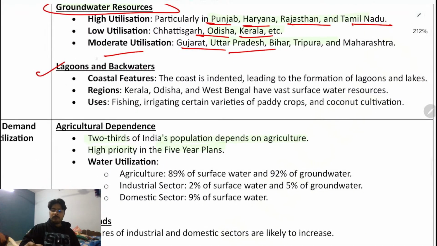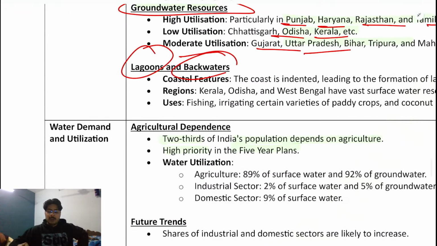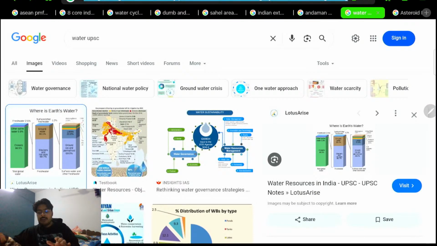Lagoon and the backwaters. We have already seen the concept of lagoon. Let us understand the concept of backwater. Backwater is the same; what we saw in the case of lagoon is also the case with backwater. For example, in Kerala, the backwaters are known as Kyles. Let me show you a picture of backwater too so that you may have more clarity.